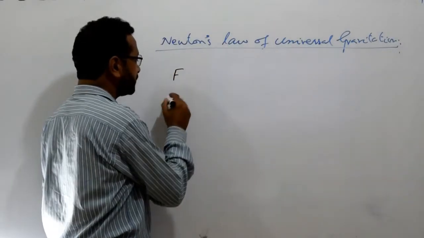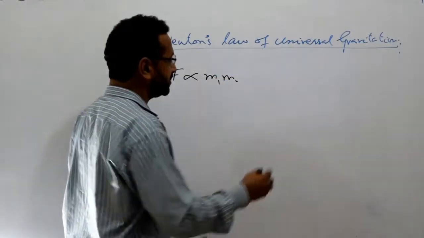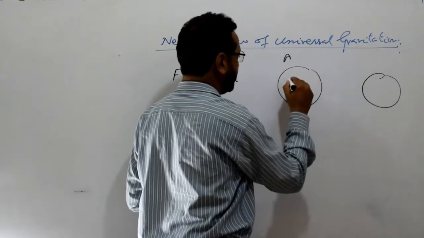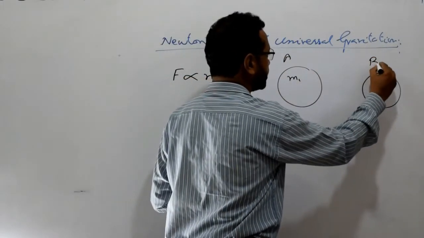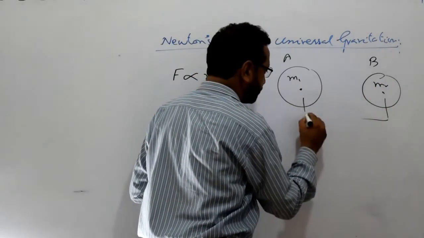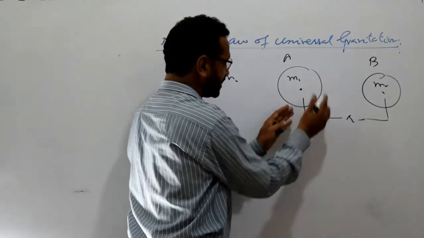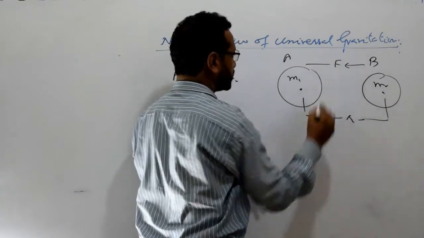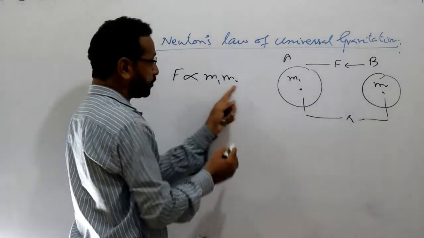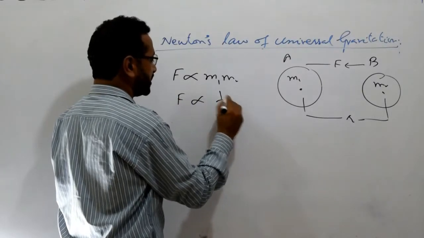That means the magnitude of this force is directly proportional to the product of the masses. Let's suppose these are the two bodies, A and B. This one is body A, its mass is m1, and this one is body B, its mass is m2. The distance between their centers is r. Since they are two bodies having masses, they will attract each other with a force. That force is known as the gravitational force, and its magnitude is directly proportional to the product of the masses and inversely proportional to the square of the distance.